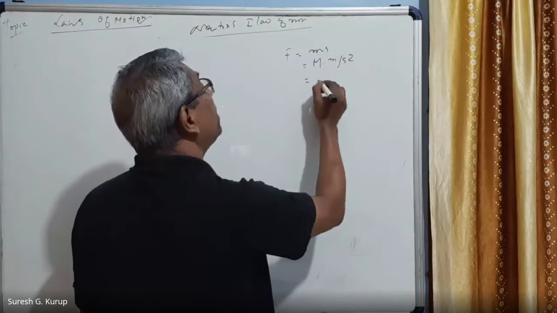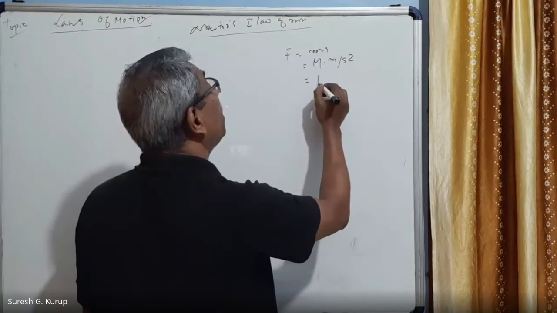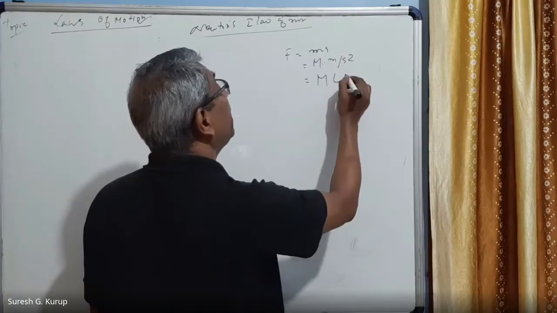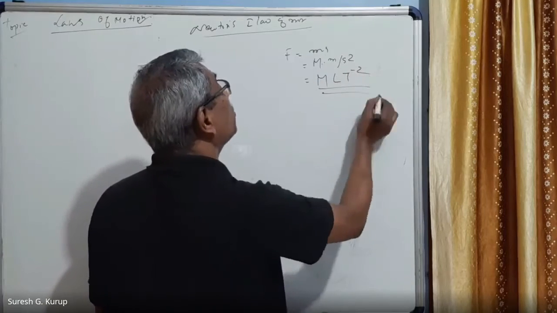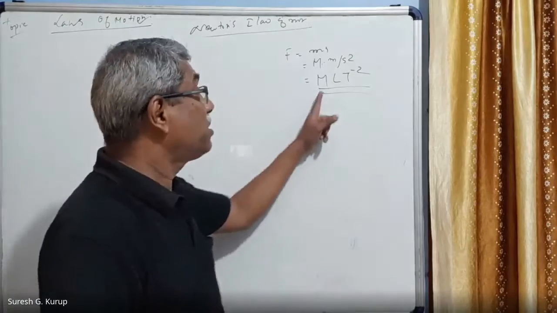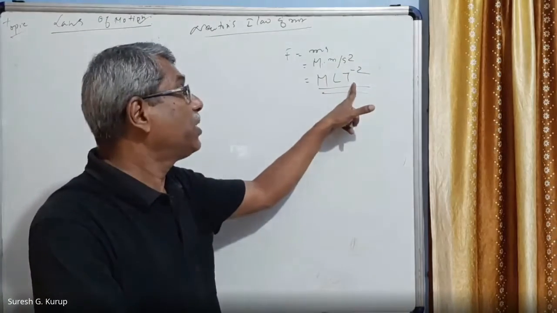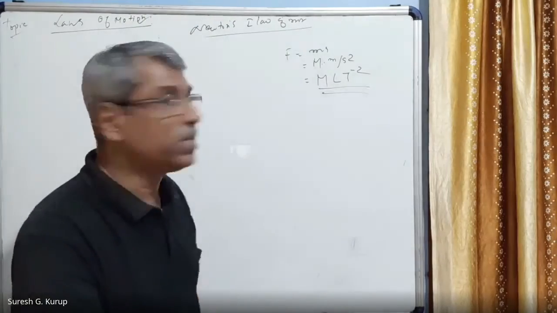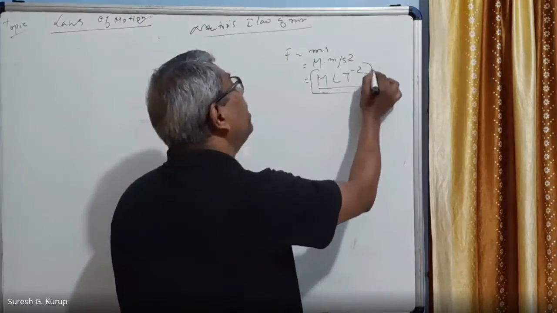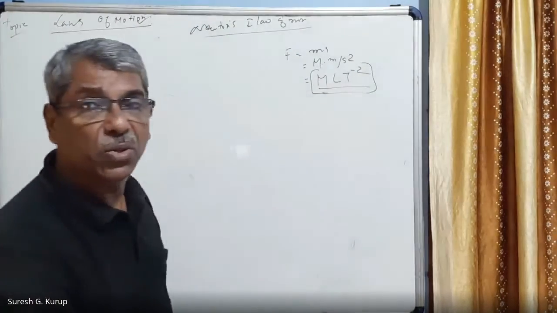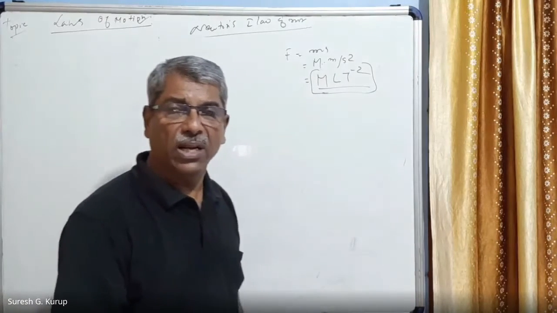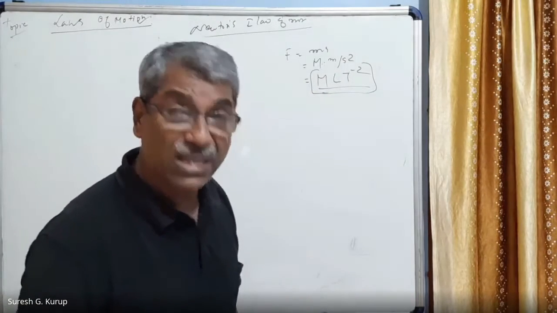So the dimensions of force are M L T raised to minus 2. The dimensions of linear momentum are M L T raised to minus 1.